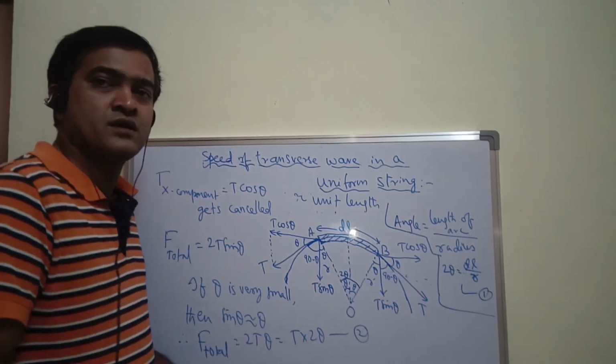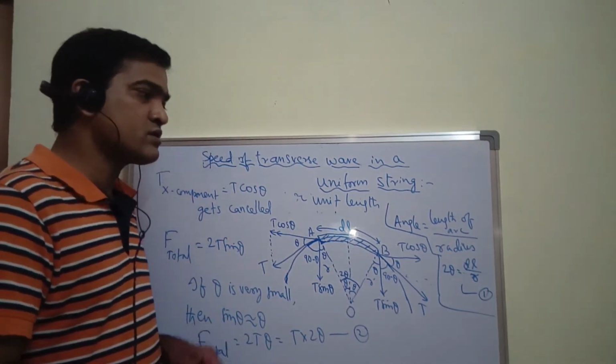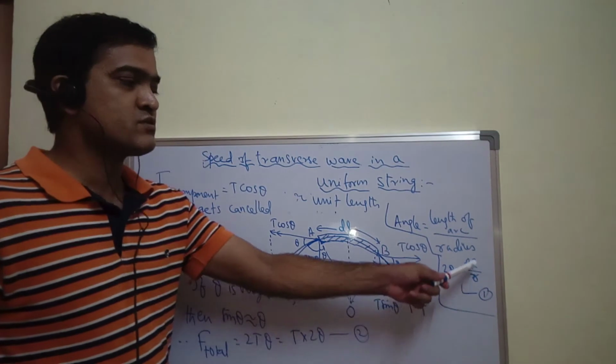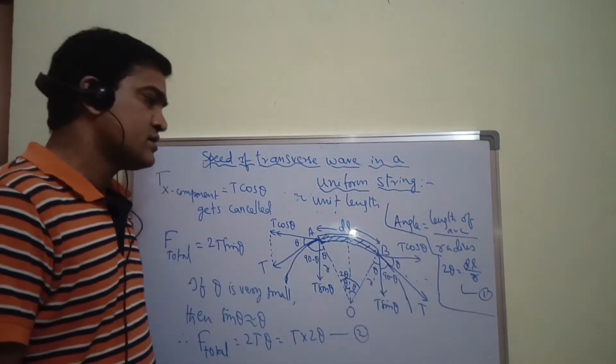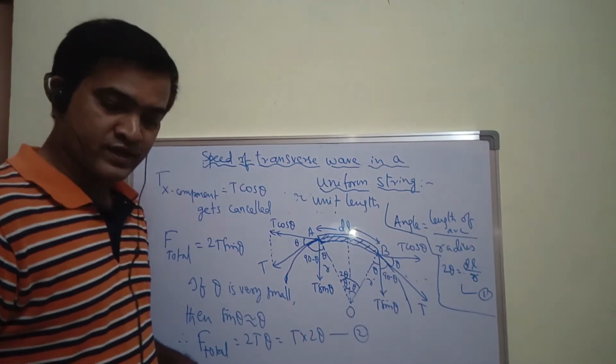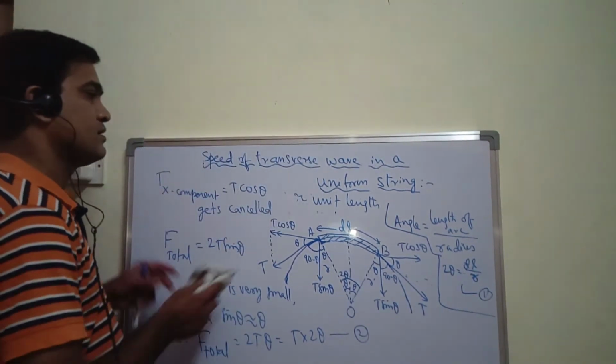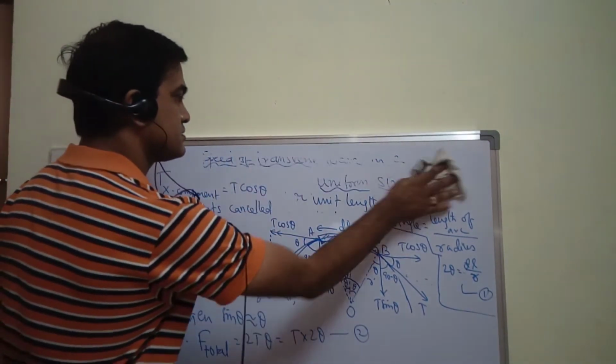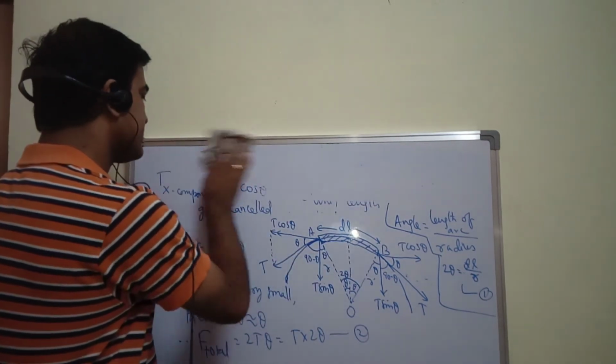T into 2 theta. But from equation 1, what did we get for 2 theta? 2 theta is equal to dl upon r. So let me substitute equation 1 in equation 2.